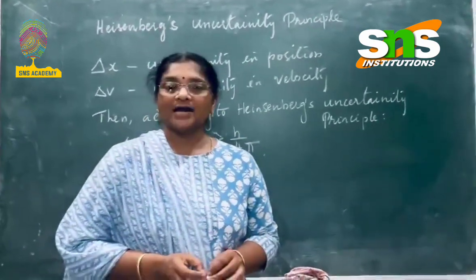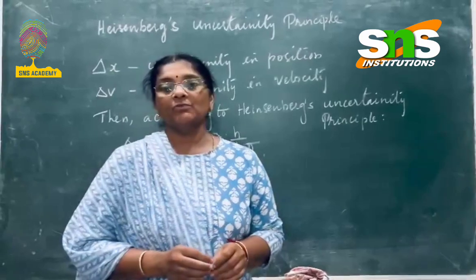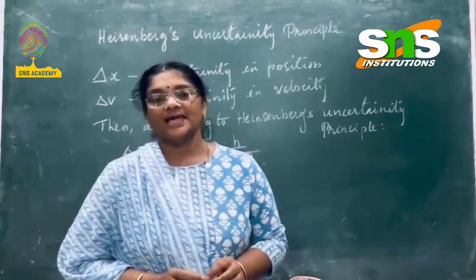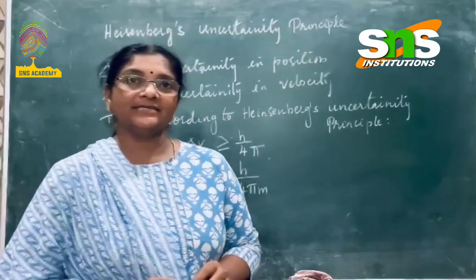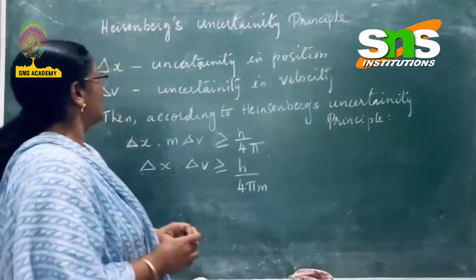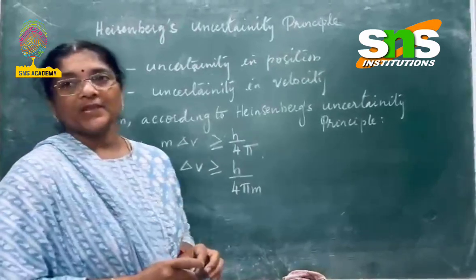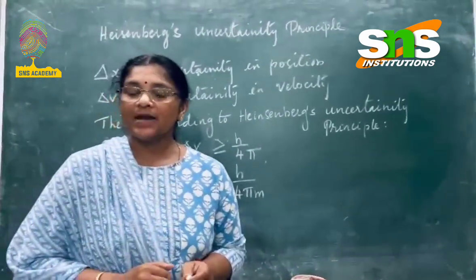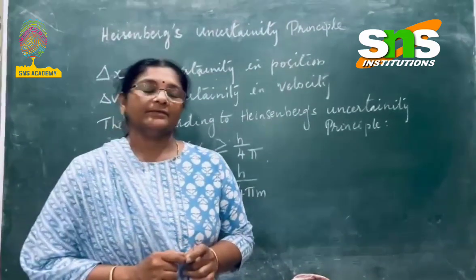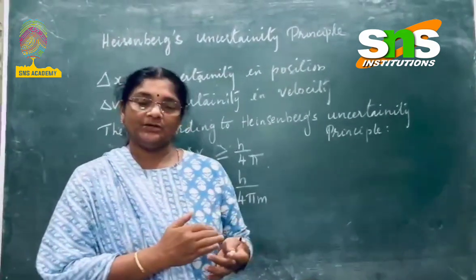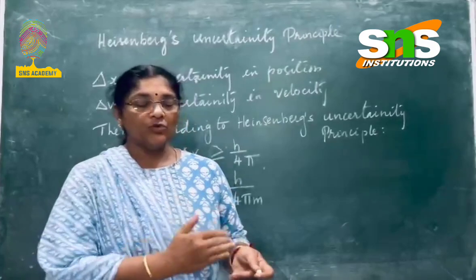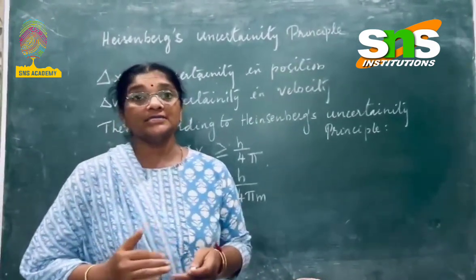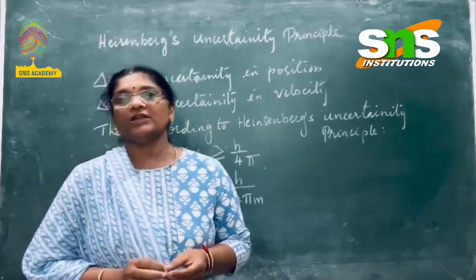Welcome to Heisenberg's Uncertainty Principle, one of the most mind-bending ideas of modern physics. Let us find out what Heisenberg's Uncertainty Principle is. According to him, the momentum and the position of an electron cannot be determined simultaneously. And if it is possible to determine the position of the electron with more accuracy, then there will be less accuracy, or more uncertainty, in the determination of its velocity.